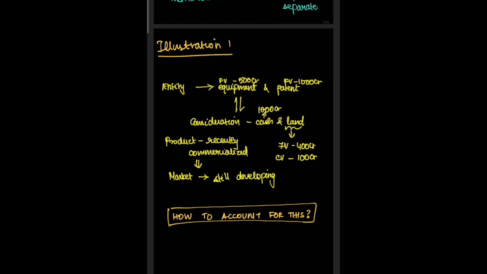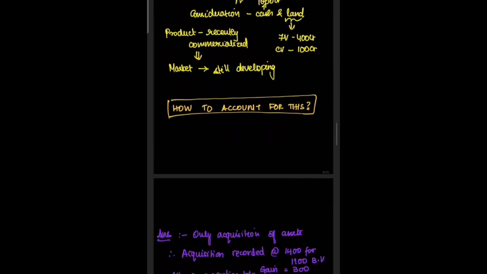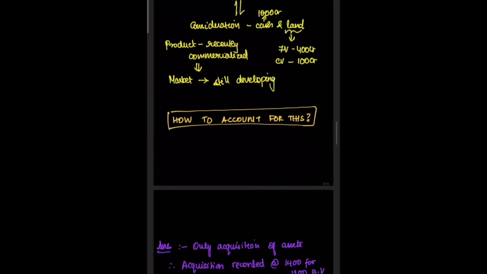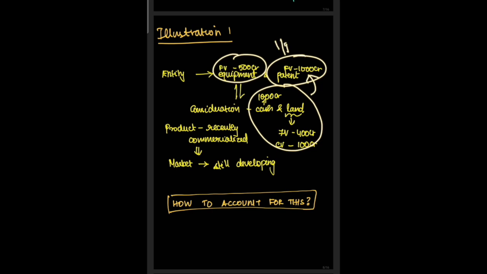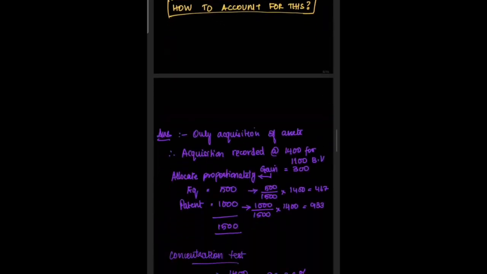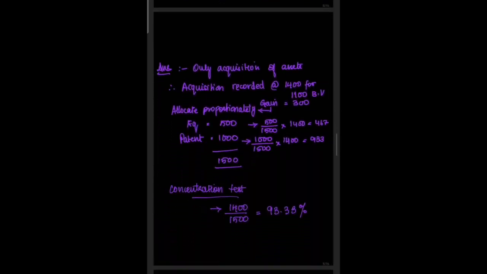Let's find it out. This example clearly tells us that there is an input and the process for the business, but the output, which is the product, is recently commercialized. So there is no actual output yet in the market. It is still developing. So here the consideration that is paid is mainly for that input, which is equipment and the patent, and hence this is an asset acquisition and it cannot be considered as a business combination.